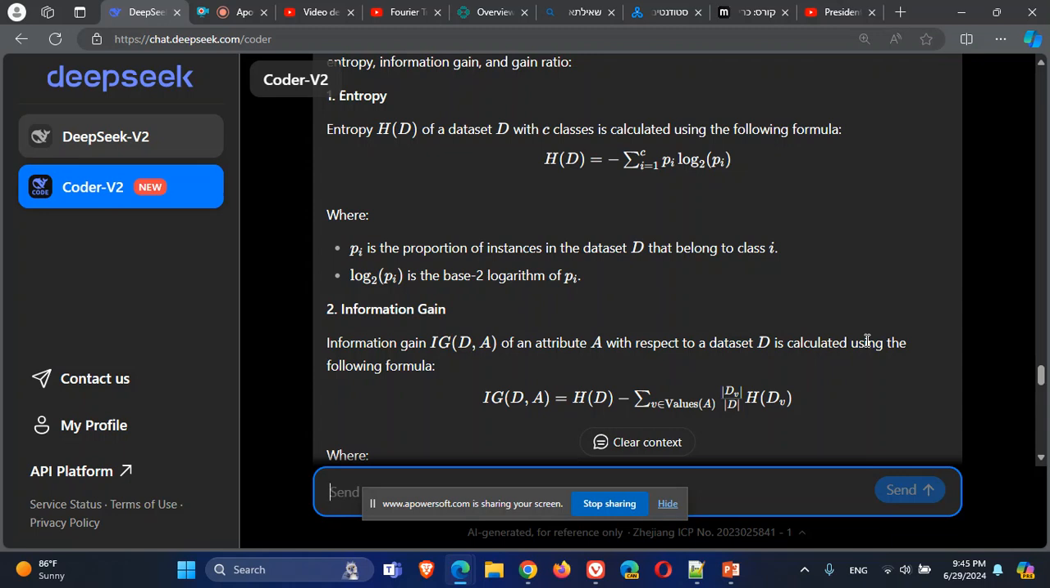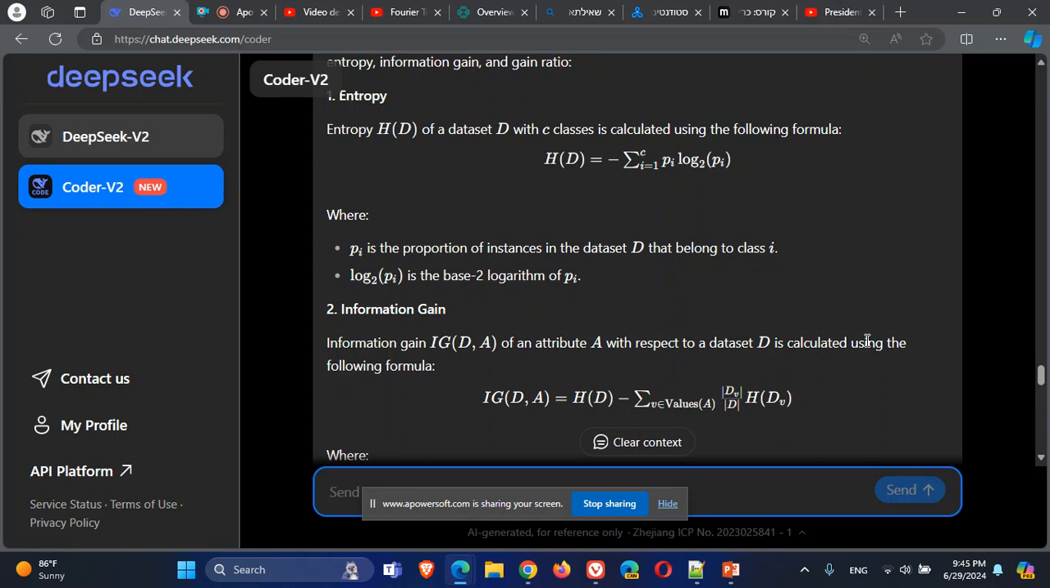Therefore, if I take an attribute and it splits the data very well, in one group there is only A, in the other group only B, and in the other group only C, and so on, this is the best splitting, and the entropy will be the minimum entropy, 0.